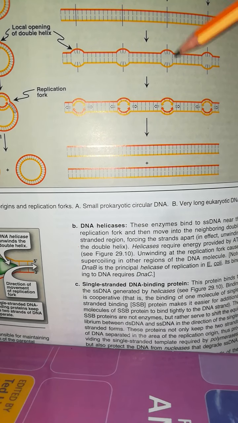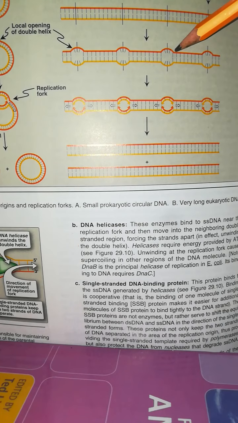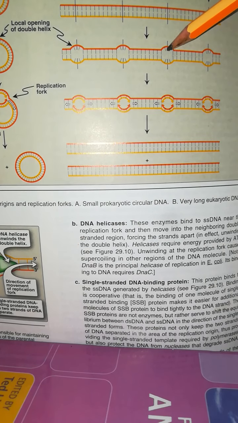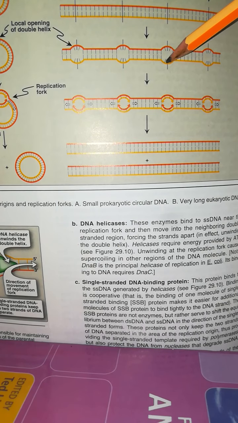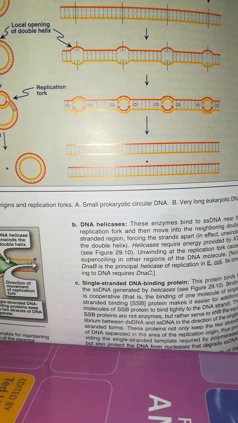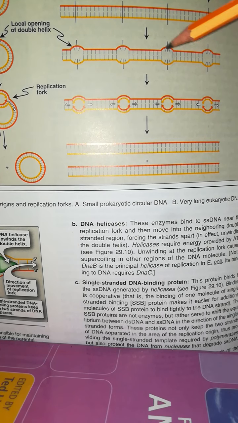That's why adenine and thymine, with the double hydrogen bond, are easy to separate. So at this area, replication starts, and this is called the origin of replication, or ORI.